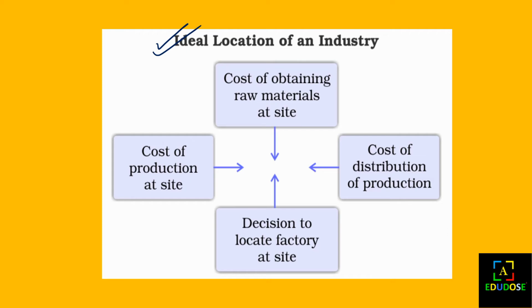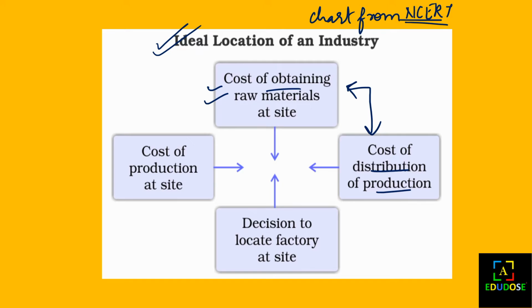It is just a chart from NCERT that has been given. So let's have a look at this also. So the ideal location for industry, as it is written, is that the cost of obtaining raw materials at the site means the transport. Both of these points, the cost of distribution of products and the cost of obtaining the raw materials, are based upon the transport. It means when the transport expenses are less, the profit will be more.